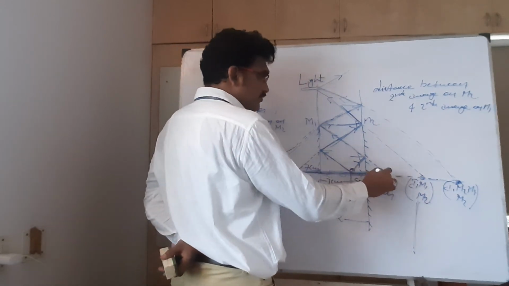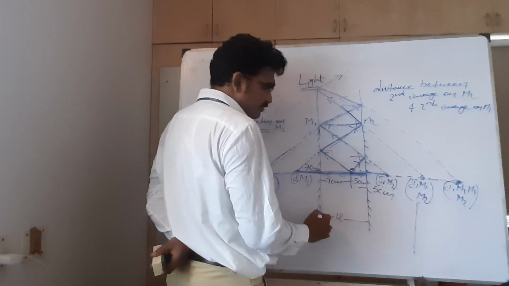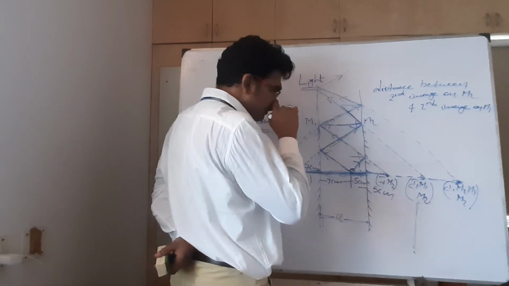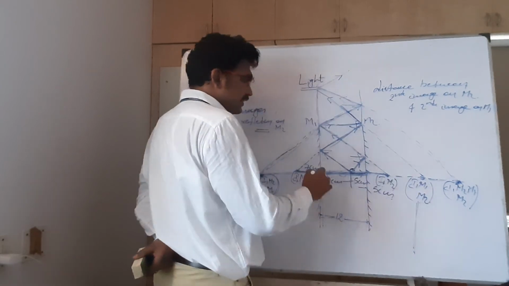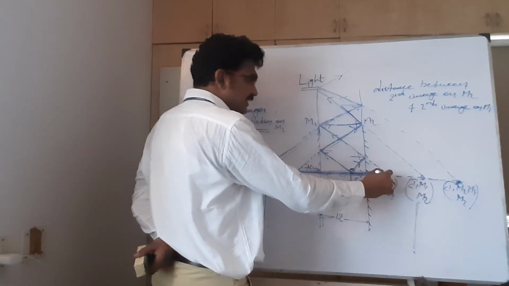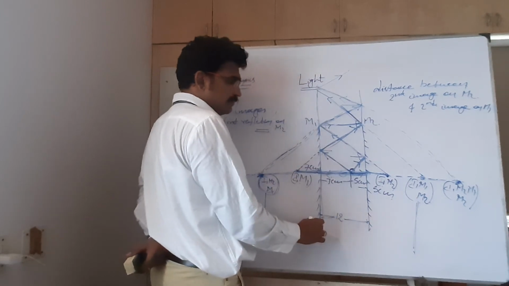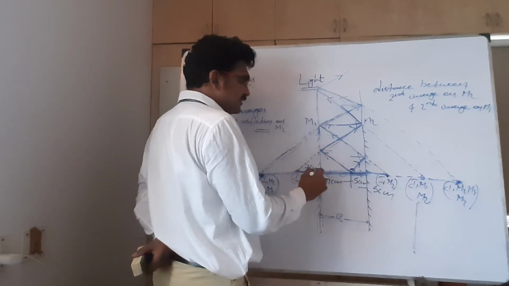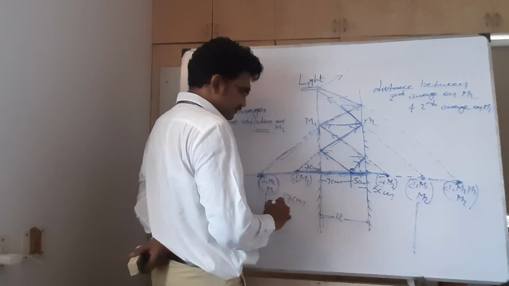So this object with respect to this mirror is at 17 centimeters, because from here to here is 12, and from here to here 5. 12 plus 5, 17. When the object is at 17 centimeters, then the image also will be at 17 centimeters.